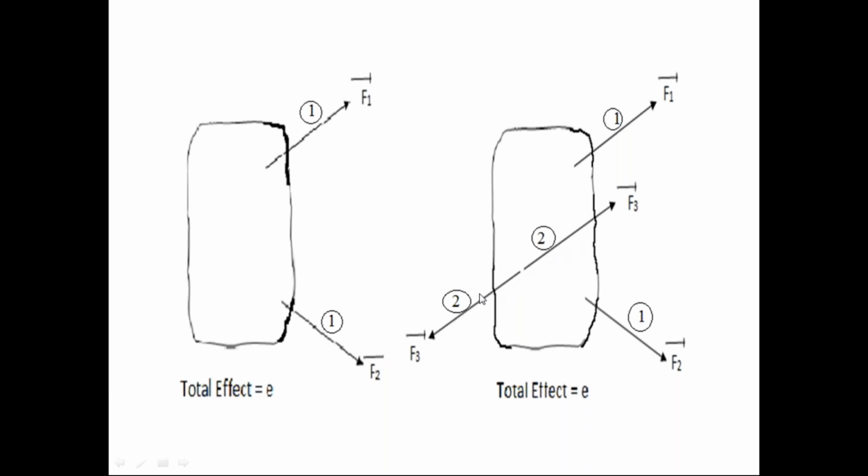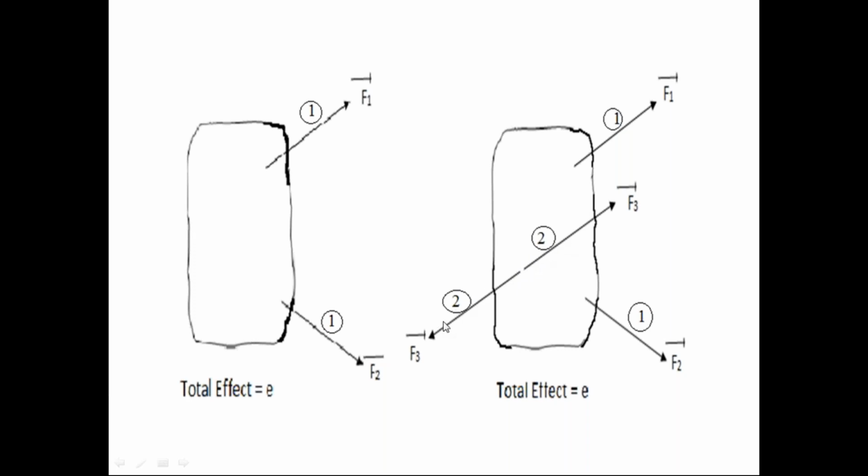The second force system has two forces. What are those two forces? F3 bar and F3 bar. These are the two forces in the second force system. Look at those two forces in the second force system. These two forces are acting on the same straight line, collinear. These two forces are opposite in direction. These two forces are equal in magnitude. So, in the second force system, the two forces are collinear, opposite in direction, equal in magnitude. So, the second force system is in equilibrium condition.